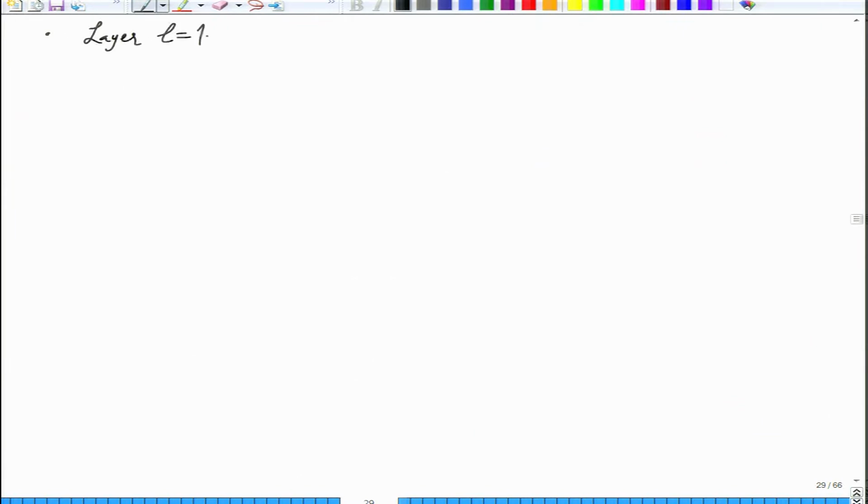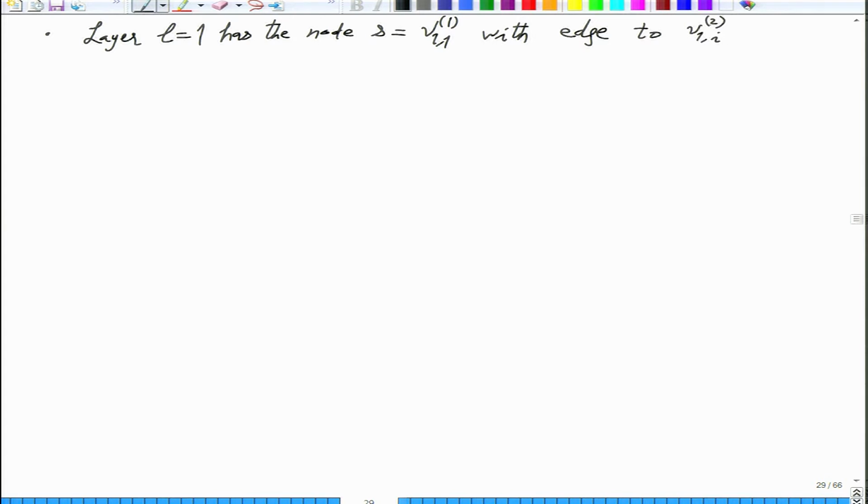So layer L equal to 1 has the node S with an edge of weight x1I to V1I2.